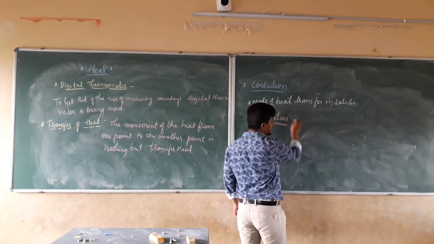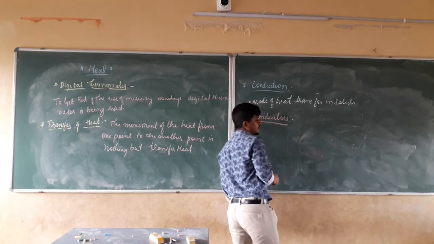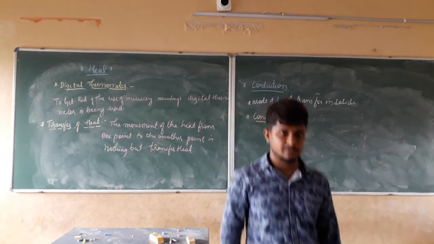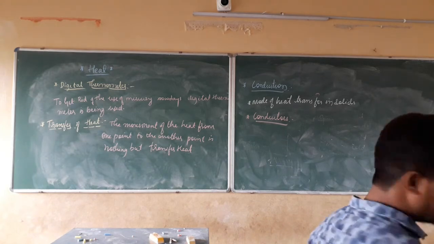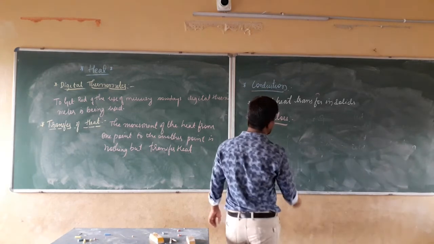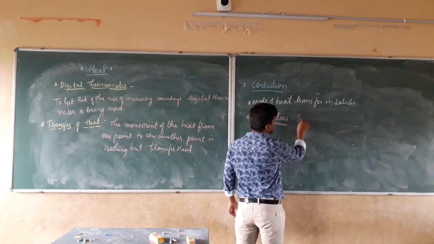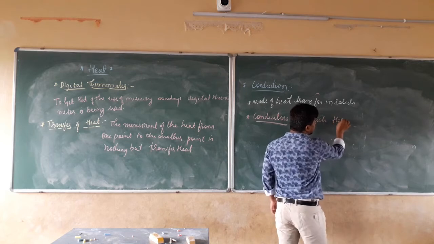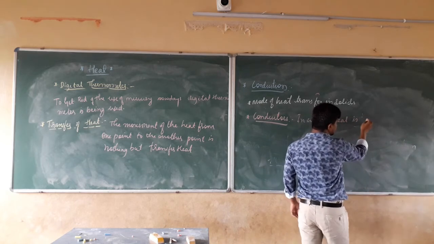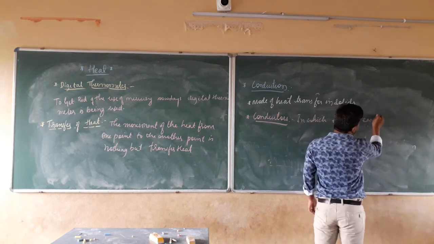Conductors are the solid materials in which heat is easily passed.